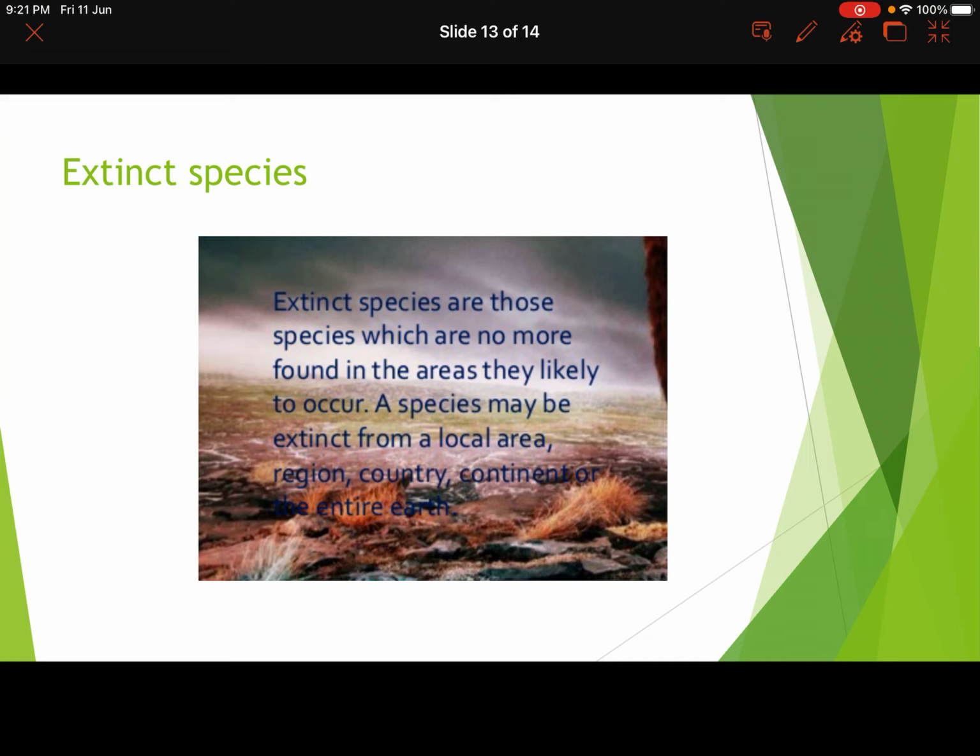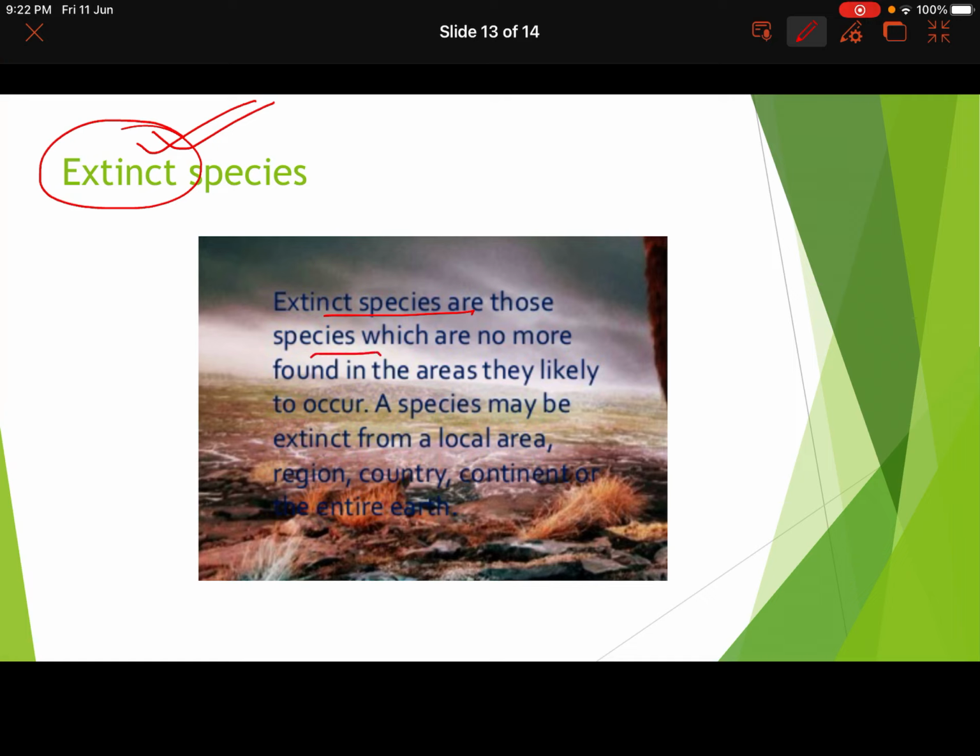Next, extinct species. Now, these are those species which we don't find anymore on the earth, okay, or they might have got extinct from a particular region or from a particular country or from the entire continent or from the entire world. So naturally they are extinct from all their natural habitats. That is why we consider them to be extinct.